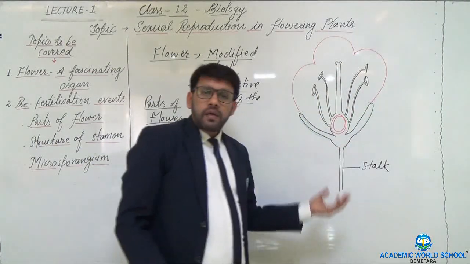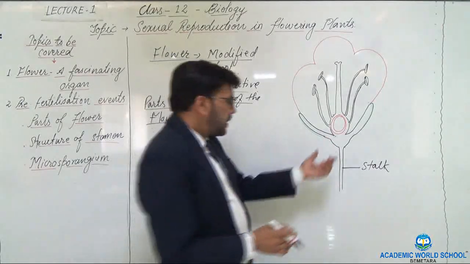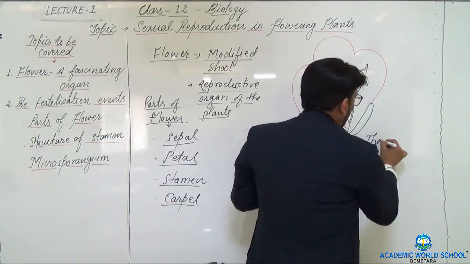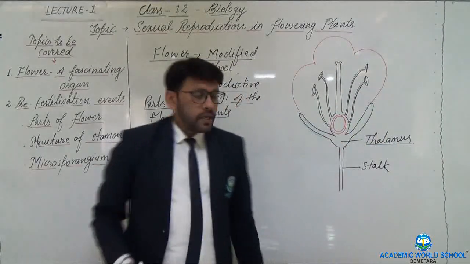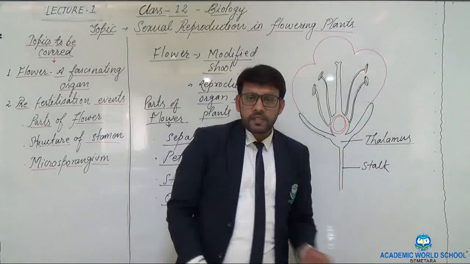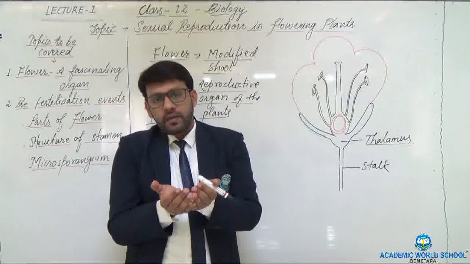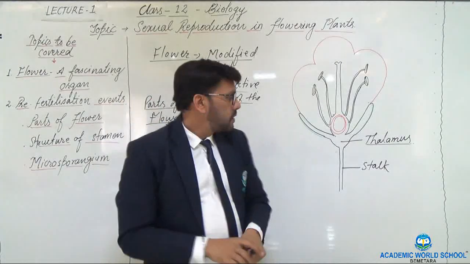Now the stalk, on its anterior portion, is slightly swollen, and this swollen part is called the thalamus. Now you might be wondering what exactly the function of the thalamus is. The thalamus is actually the base of the flower on which the other floral parts arise.